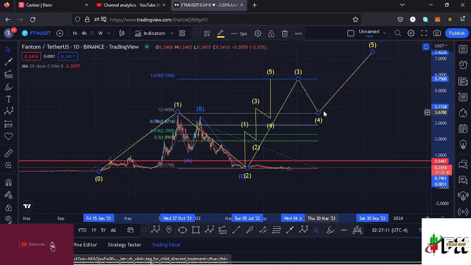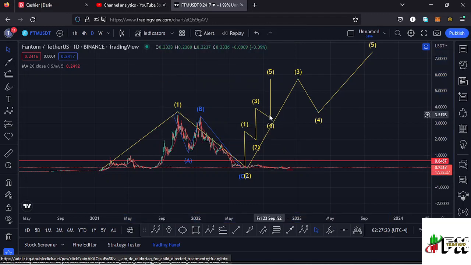and that is the minimum that I would expect Fantom to do in the next bull market. So once we see that reversal to the upper side in the next bull cycle, that is the minimum that I would expect this wave 3 to the upper side to do, and also give us an all-time high. And that is the long-term scenario that I'm expecting to play out here on the Fantom chart.